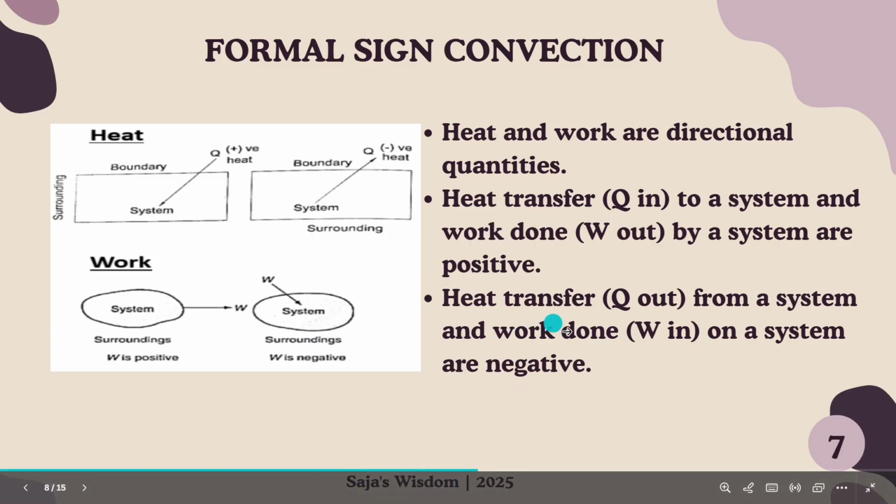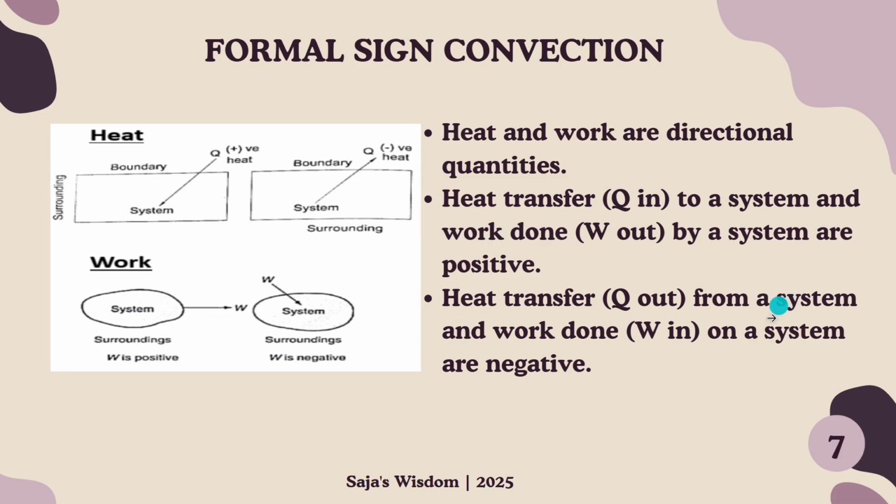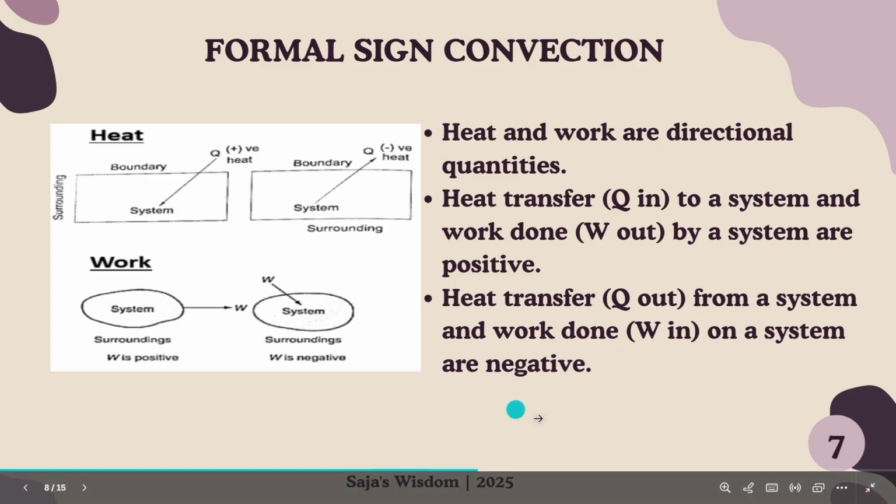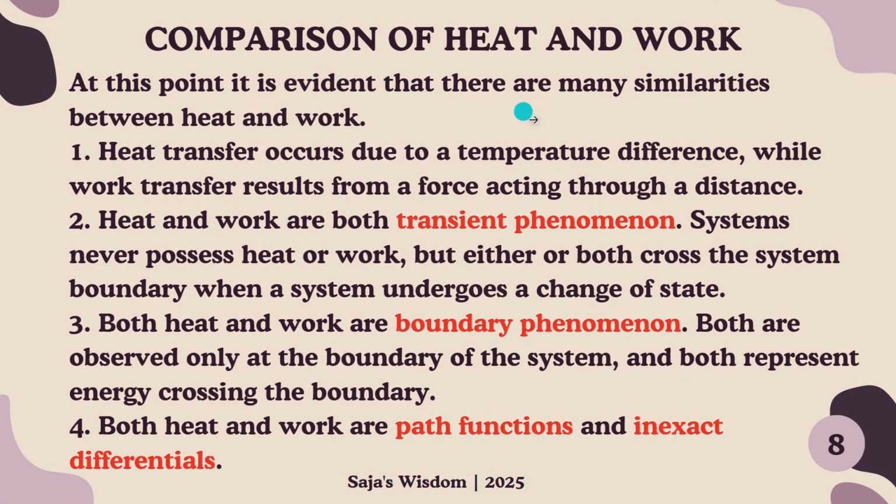Then heat transfer Q out from a system: when the energy is going out of the system, it loses energy, so it will be negative. And work done on a system is negative. Comparison of heat and work. There are many similarities between heat and work. Heat transfer occurs due to a temperature difference, while work transfer results from a force acting through a distance. Heat and work are both transient phenomena. What does transient phenomena mean?